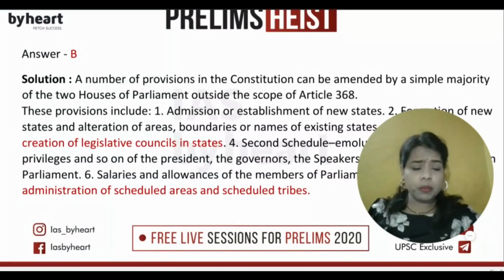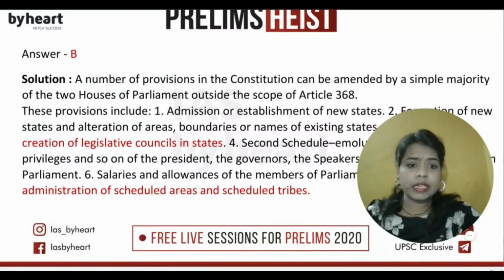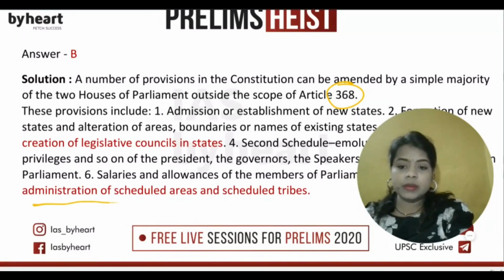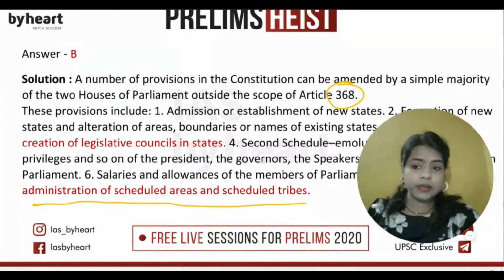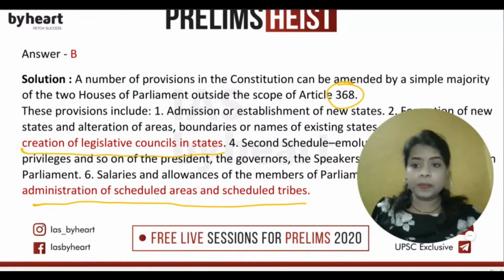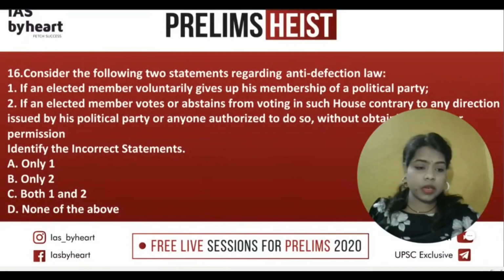So both come outside the purview of Article 368. This list is very huge. Around 20 items are given in Lakshmikant that you can refer to. Among that, a few of them I have lifted here. So as you can see, the administration of scheduled areas and scheduled tribes and the creation of the legislative councils in the state. Okay. Now the next question, the sixth one.